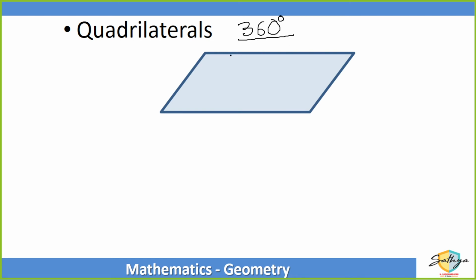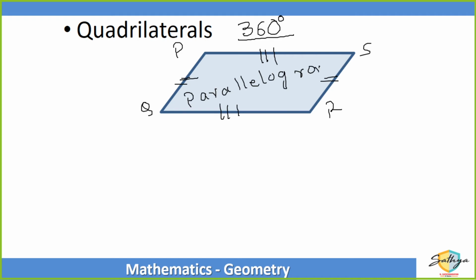Now, supposing I have quadrilateral P, Q, R and S, where the opposite sides are parallel and equal. That means PQ and RS have the same length, and QR and PS have the same length. Then such a figure is known as a parallelogram.